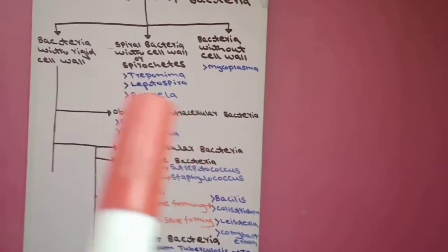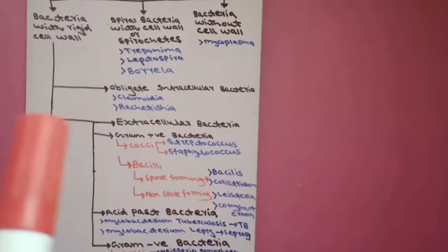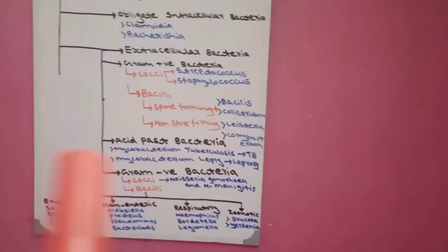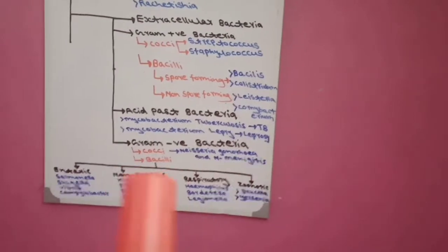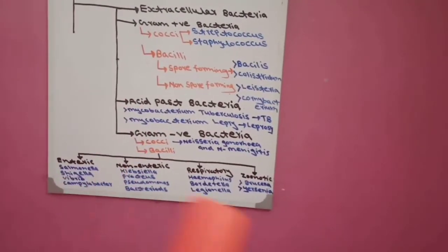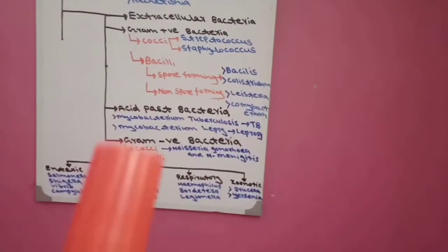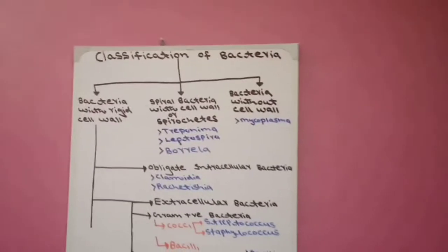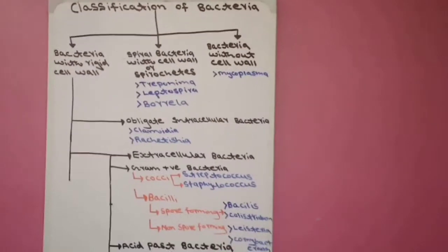We will make a separate video on obligate intracellular bacteria, and a separate video on gram-positive cocci, gram-positive bacilli, acid-fast, and gram-negative cocci, bacilli, and again separate videos on enteric, non-enteric, respiratory, and zoonotic. Now today our topic classification of bacteria is complete.